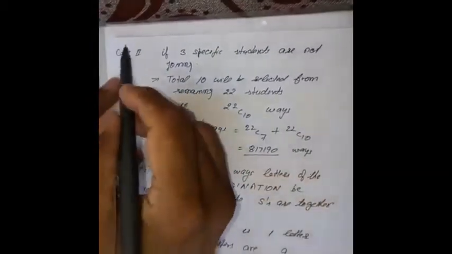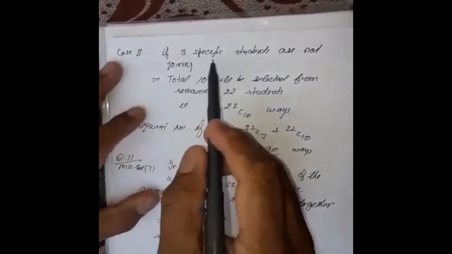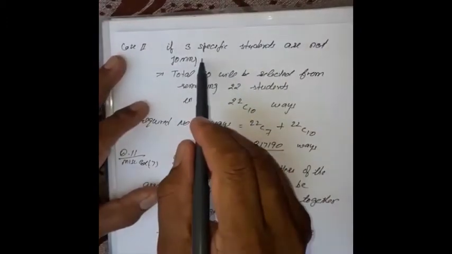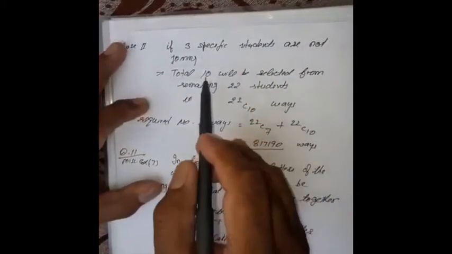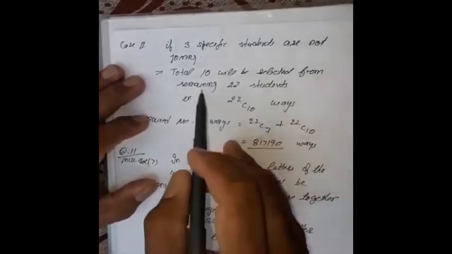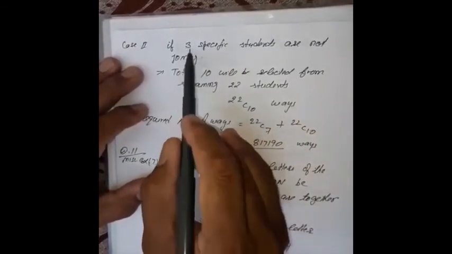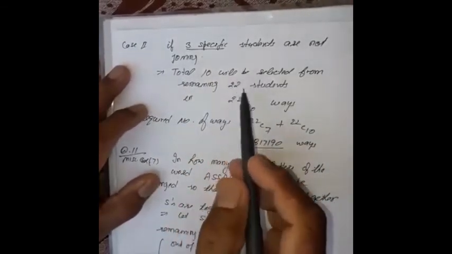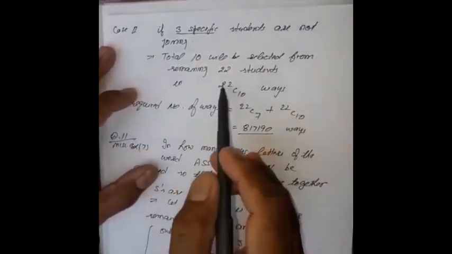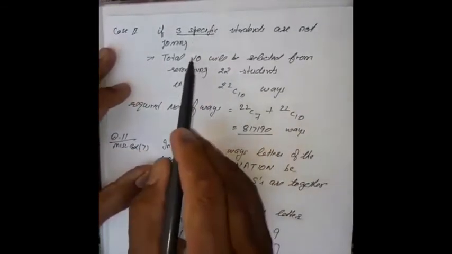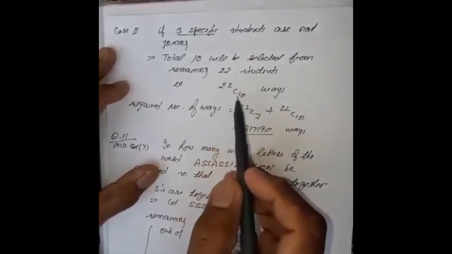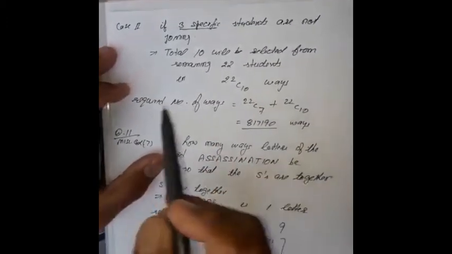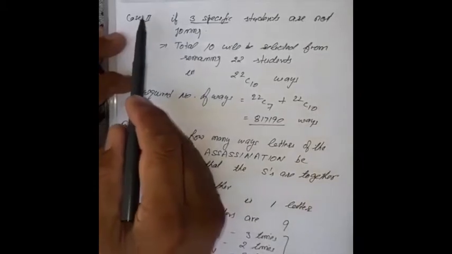Or the party can be held in the second case also, if 3 specific students are not joining the party. Now it means all 10 will be selected from the remaining 22, because the 3 particular students are not joining the party. So remaining will be 22, and it will be 22C10, because the 10 will be selected from 22. So we can select any one of these 2 ways, either case 1 or case 2.